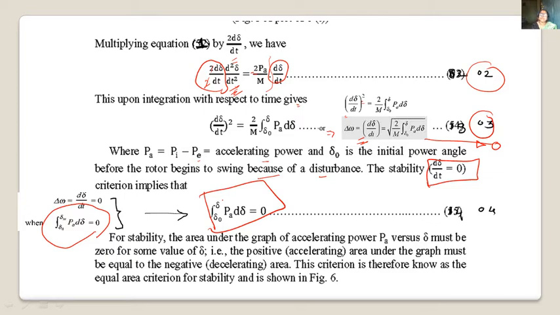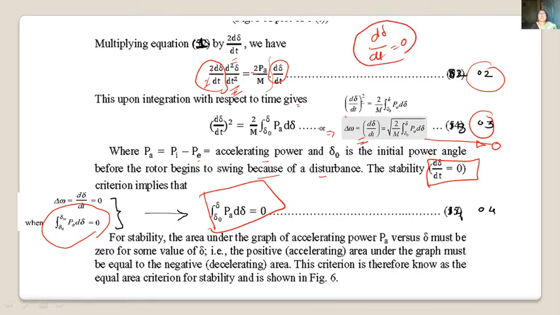What does it mean? Integration means area under the curve. The integration of the area under the accelerating power curve, if it is 0, then the system will become stable, because we have applied d del by dt equal to 0.